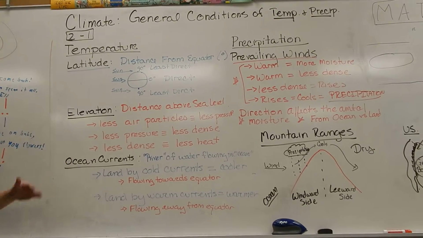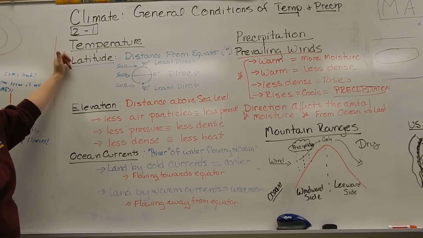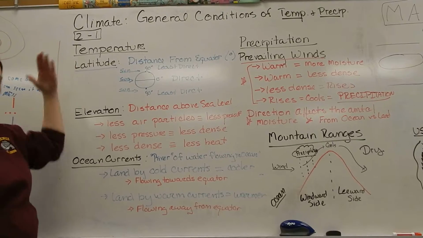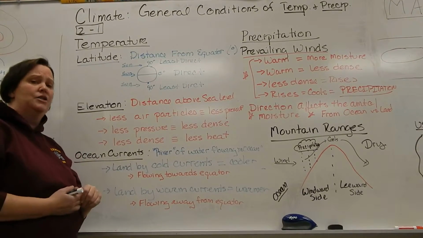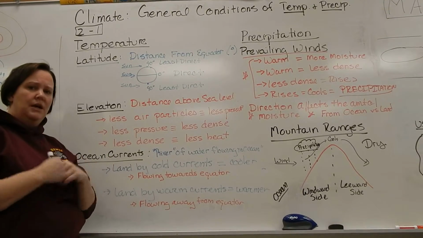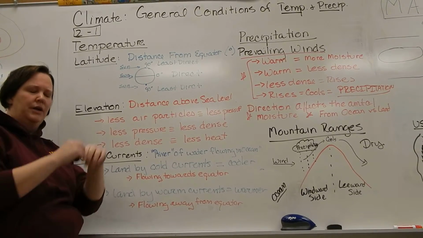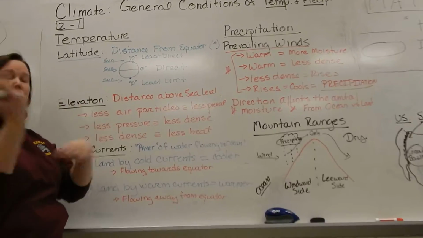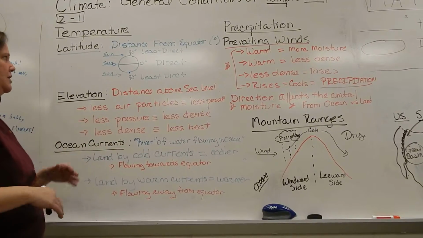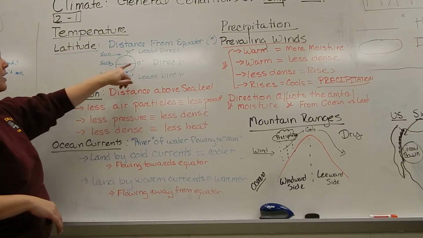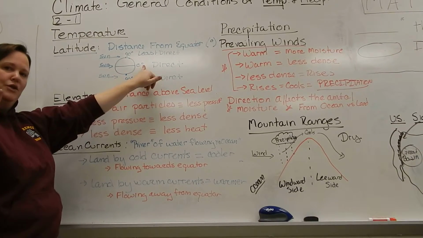Let's look at temperature first. Temperature is going to be affected by the latitude. Now, the latitude is the distance from the equator, and we've already worked with these. Remember, 30 degrees latitude were the horse latitudes, because that's where they would throw the horses overboard when they lost the wind.